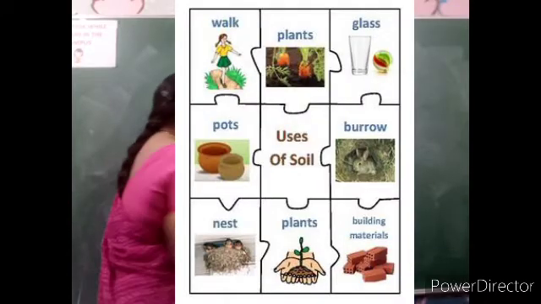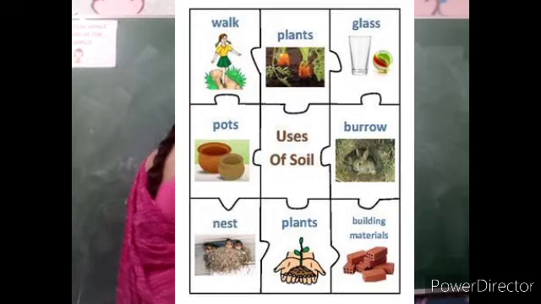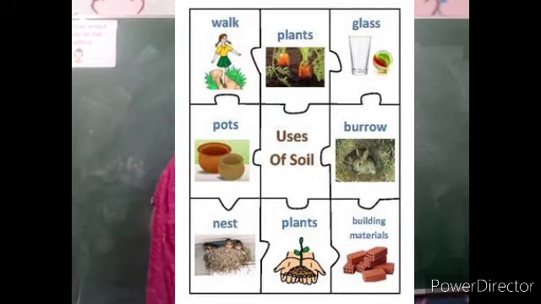Now see, animals live in soil. It is used to make diya, means lamps, earthen lamps, pots, chulas, mud houses.